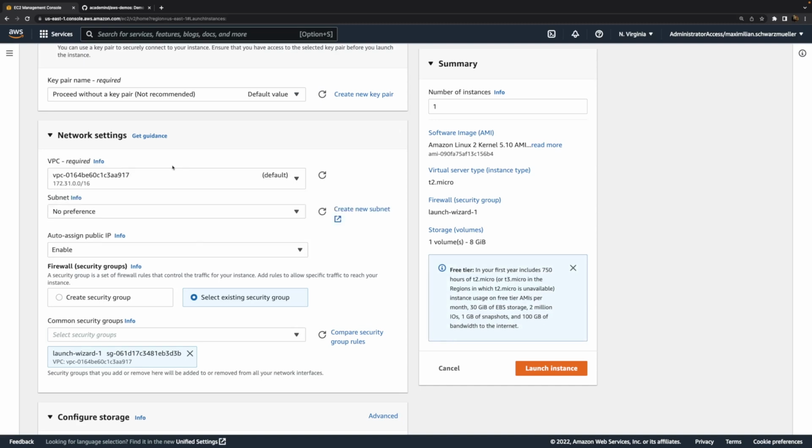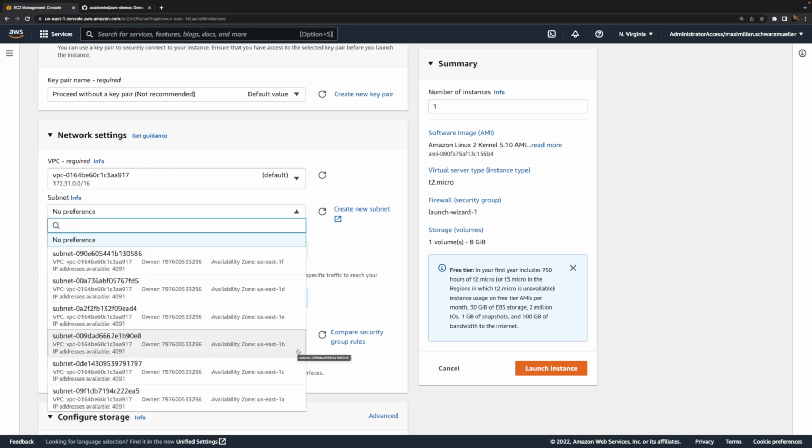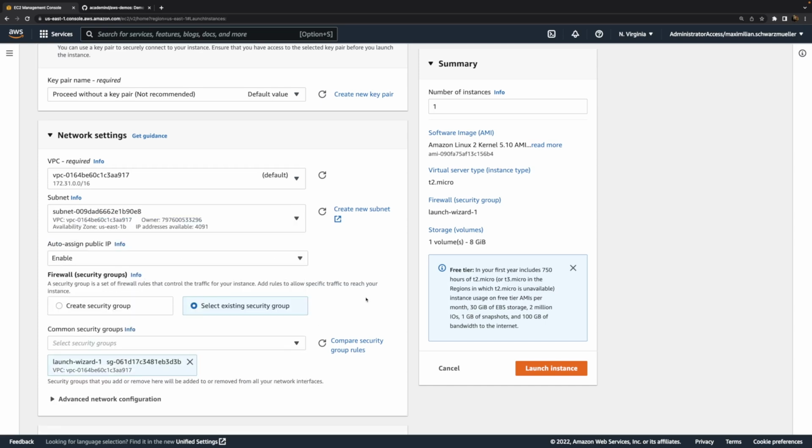Now there's one important thing we have to do though. Under network settings, if we edit those, you have to make sure that you choose a subnet that's in the same availability zone as the EBS volume you created before. So for me, that's this 1B availability zone. Because as mentioned before, your volume and your instance must be in the same availability zone.